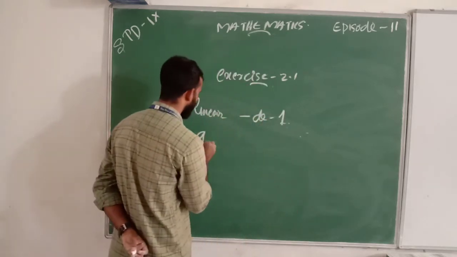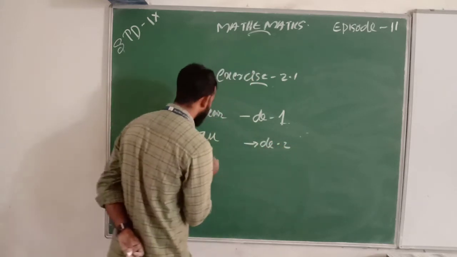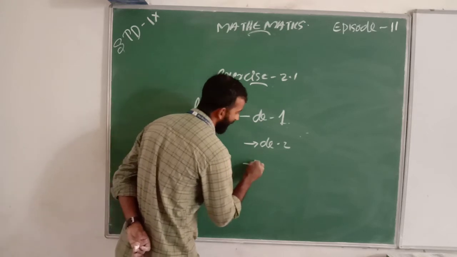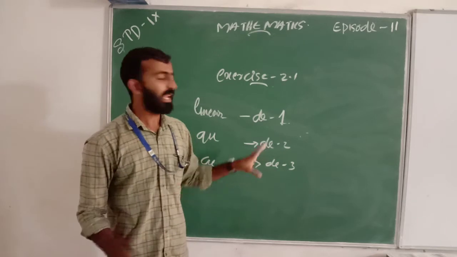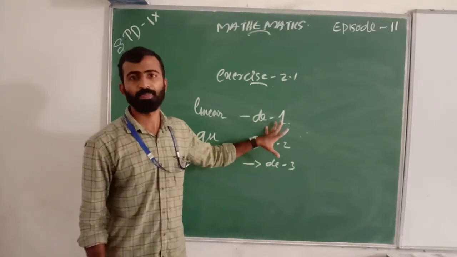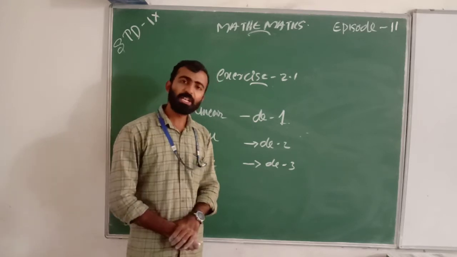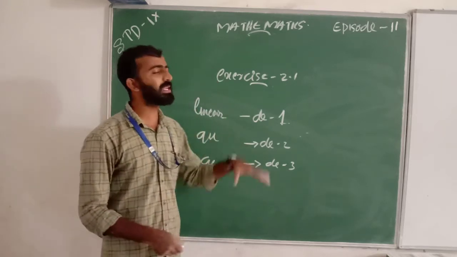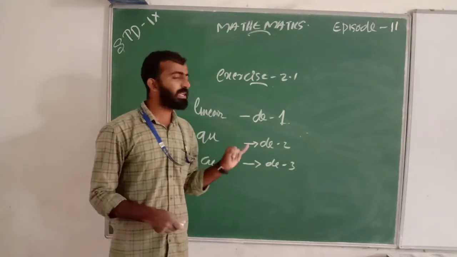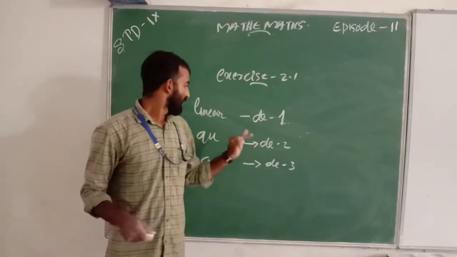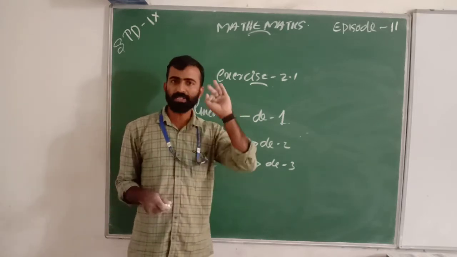Quadratic means degree is 2. Cubic means degree is 3. When a polynomial is linear, its degree is 1. I repeat. Linear means degree 1, quadratic means degree 2 and cubic means degree 3.